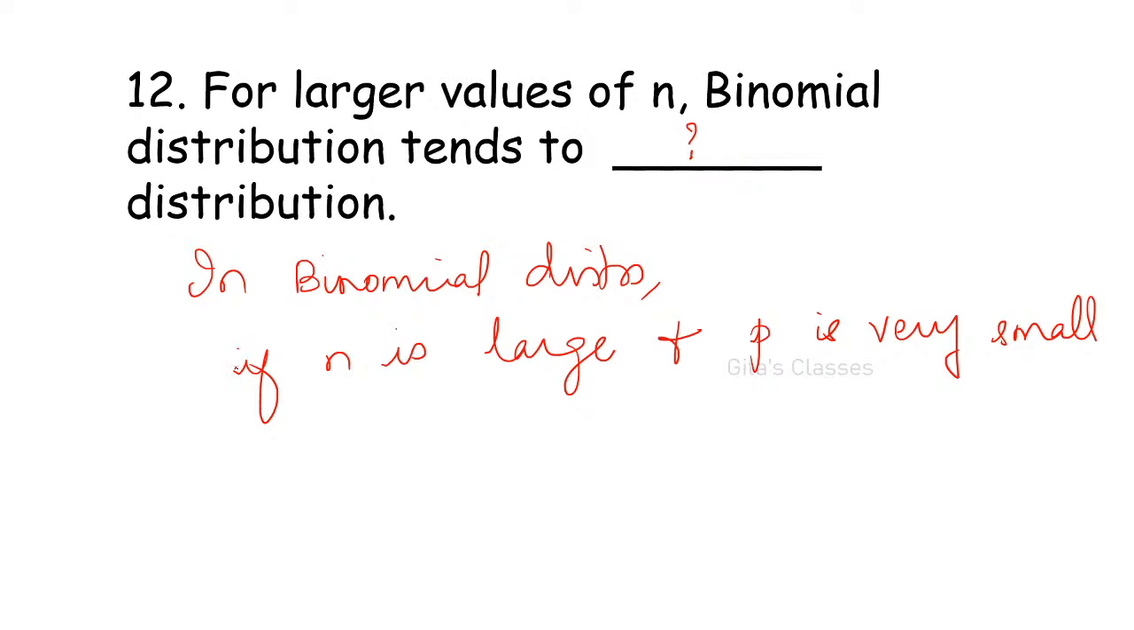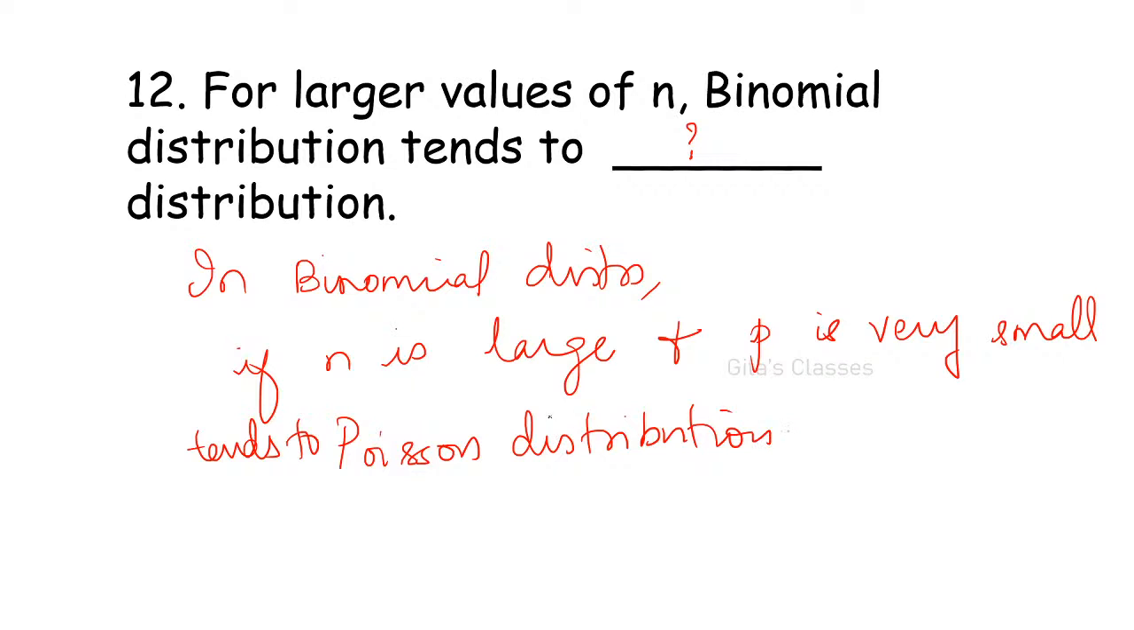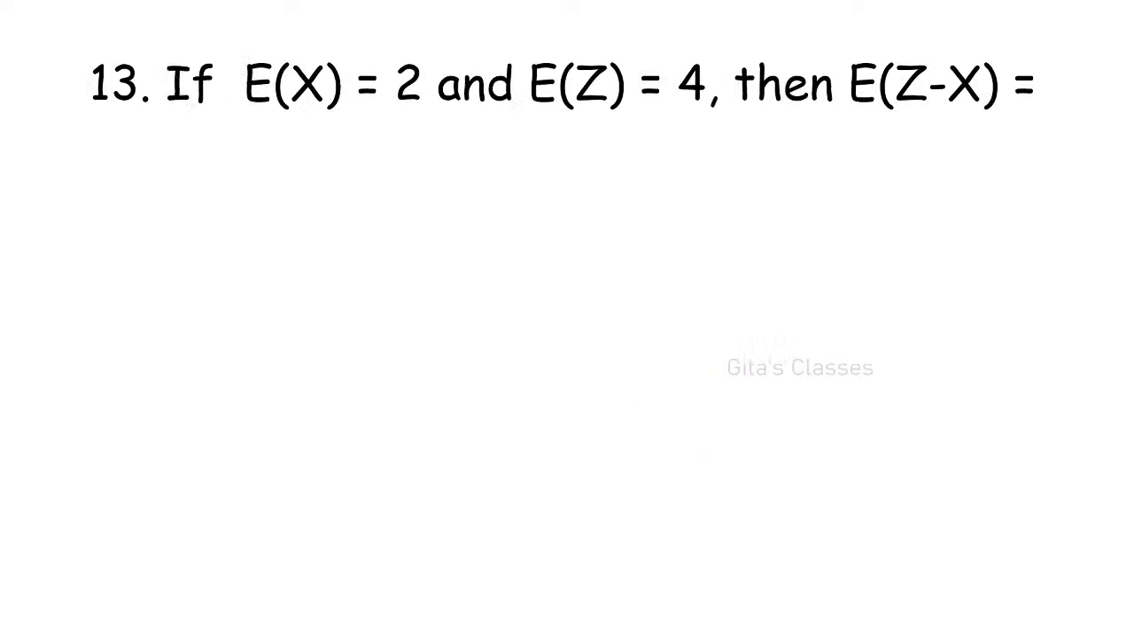Anyone for the 12th question, what is the answer? I have told you so many times, if n is very large and p is very small, Poisson. Uma Reddy, very good. It tends to Poisson distribution. There is a separate class for this: Poisson as a limiting case of binomial distribution. Abhinaya, 12th is Poisson distribution. Excellent. Uma Reddy, excellent. Abhinaya, nice. Very good. All of you are thorough with the topics. 13th question.